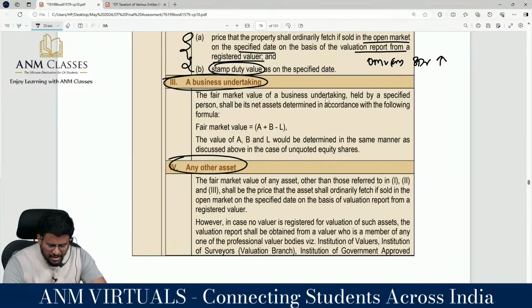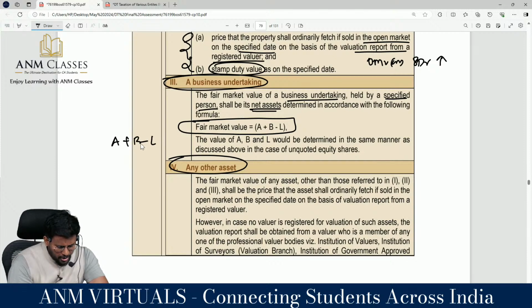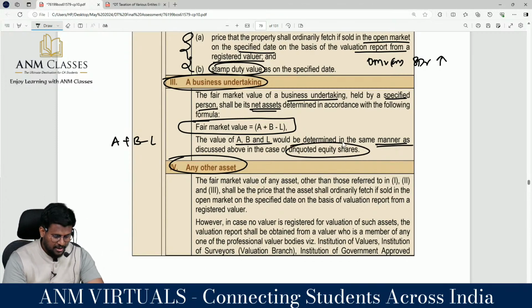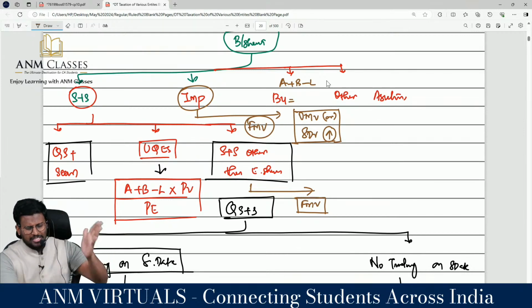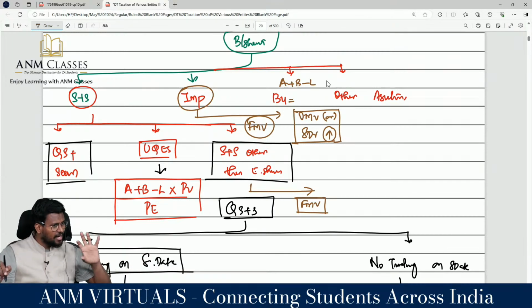A business undertaking. The fair market value of an undertaking held by a specified person shall be its asset determined in accordance with the following formula. Fair market value is equal to A plus B minus L. They are bringing the formula again. A plus B minus L, already discussed. A, B and L would be determined in the same manner as discussed above in case of unquoted equity share. That means the same formula will be applicable for business unit: A plus B minus L. A stands for book value of all the assets other than bullion, fair market value of the bullion, minus liability. Liability includes, liability excludes. Three things are included, six things are excluded.